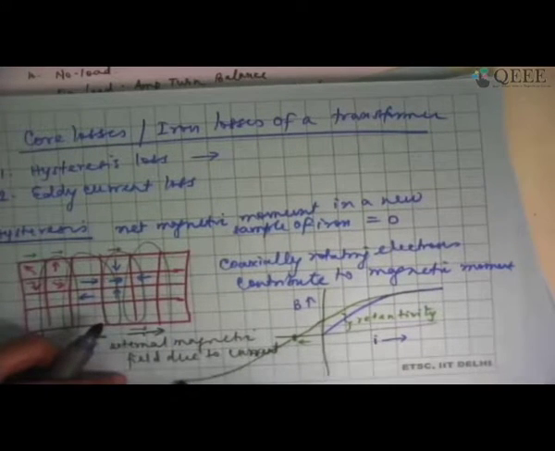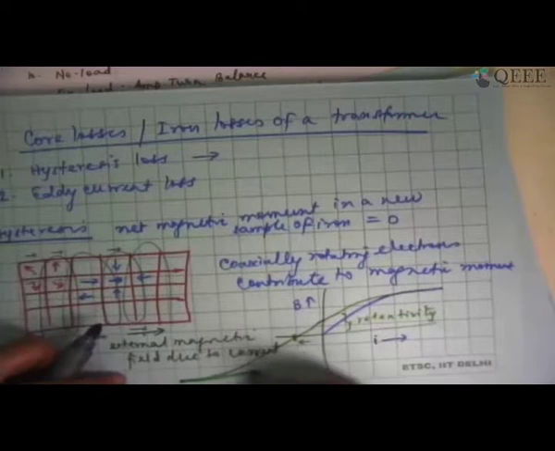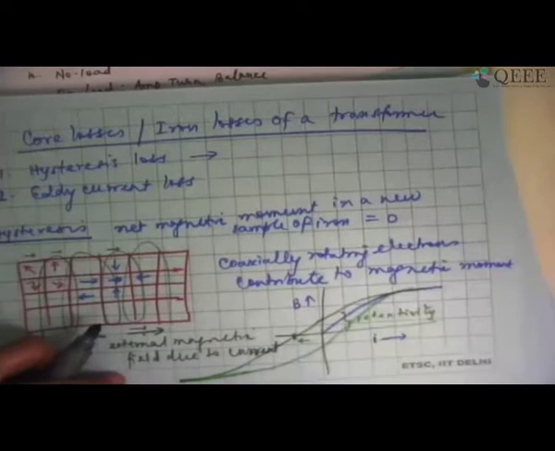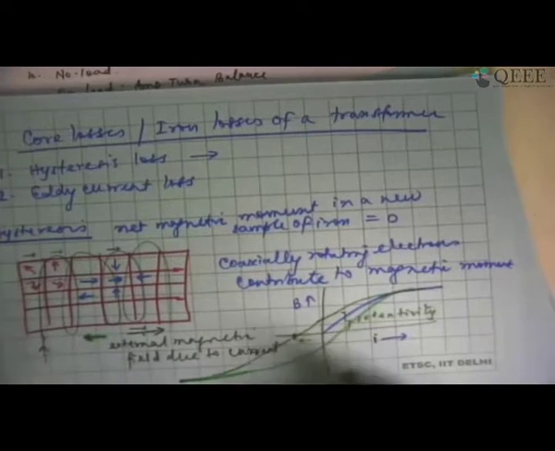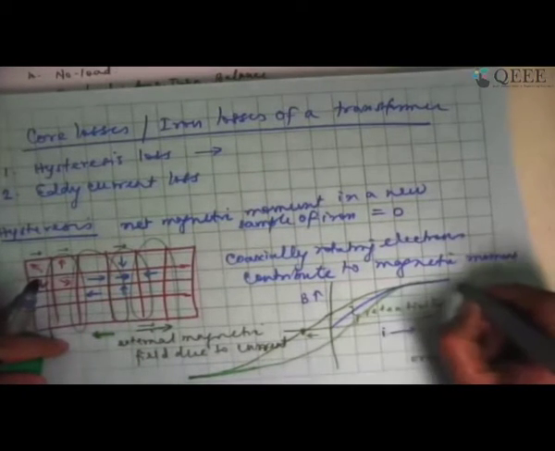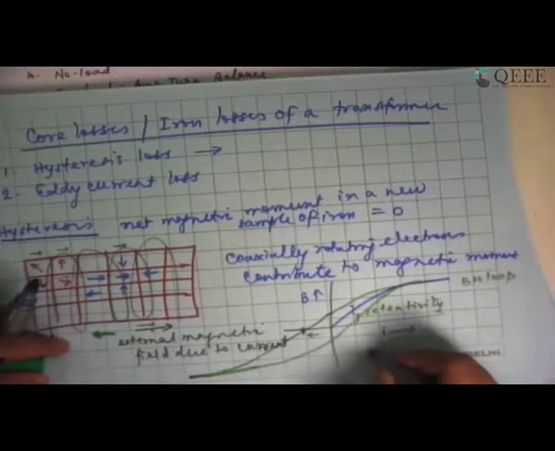Now again, if I increase the current in the positive direction, this is going to go like this. This is what is known as the hysteresis loop or BH loop, where H is actually Ni by L. That is what H is, the magnetic field intensity. So let me redraw this hysteresis loop once again.